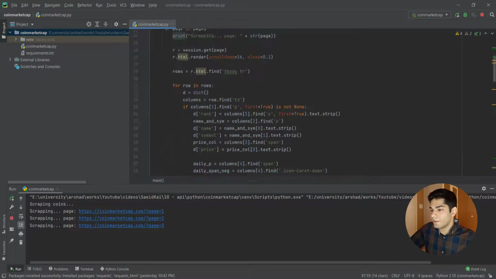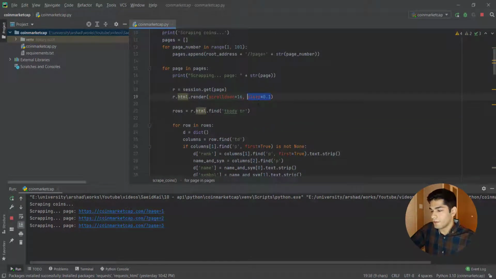But the main thing is here, because as I said, you should sleep for 0.1 second. And here's the thing: if you send multiple requests to a website, it can detect a robot, right? We wrote a robot right here, right? Basically, it can block your IP. So you should be careful.